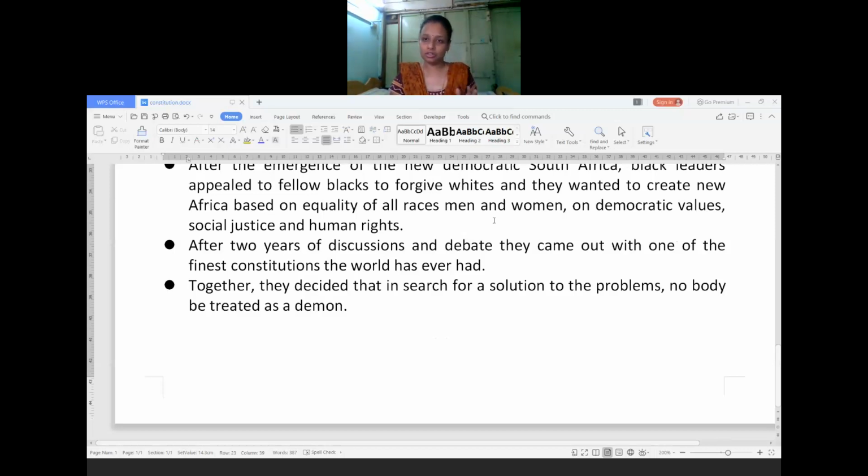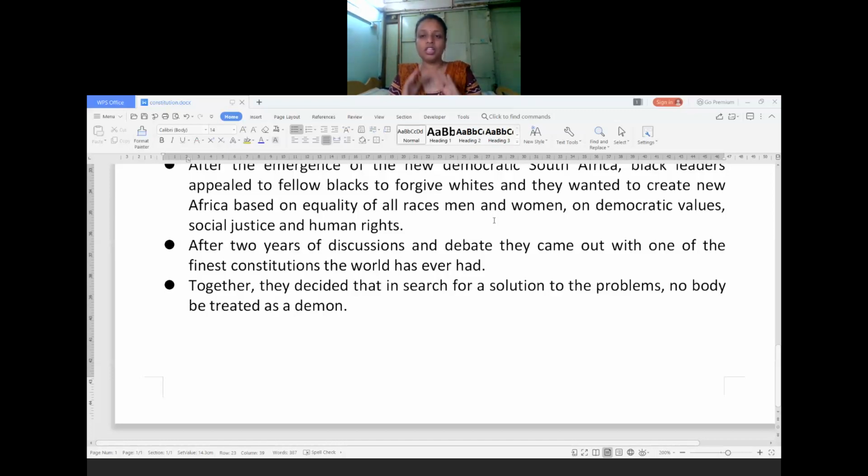Same thing in South Africa also. Many of the people revolted against this system and they got independence in the year 1994. Here Nelson Mandela played a very important role because he was the first person to step out to revolt against the apartheid system which was present in South Africa. After the independence, he became the first president of South Africa, and after a long discussion, they had their own flag as well as a constitution. The finest constitution was being written. A good constitution was being written,